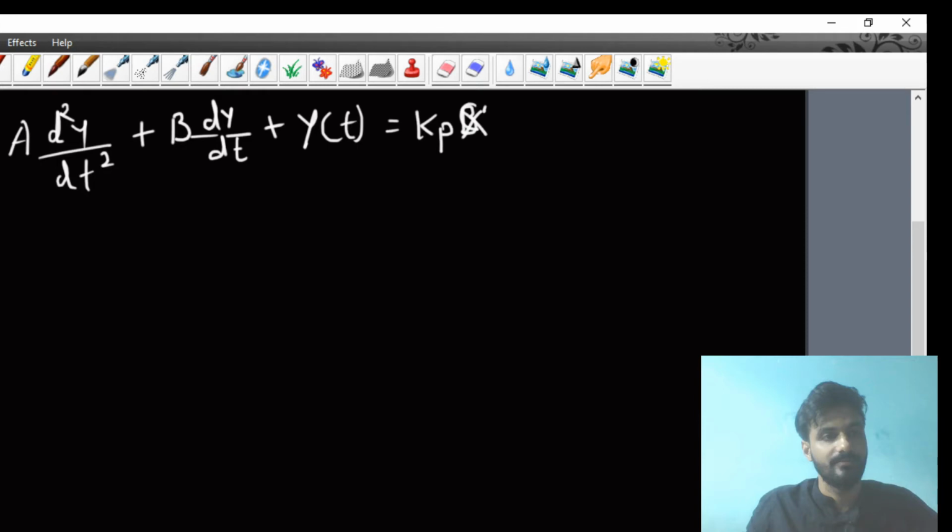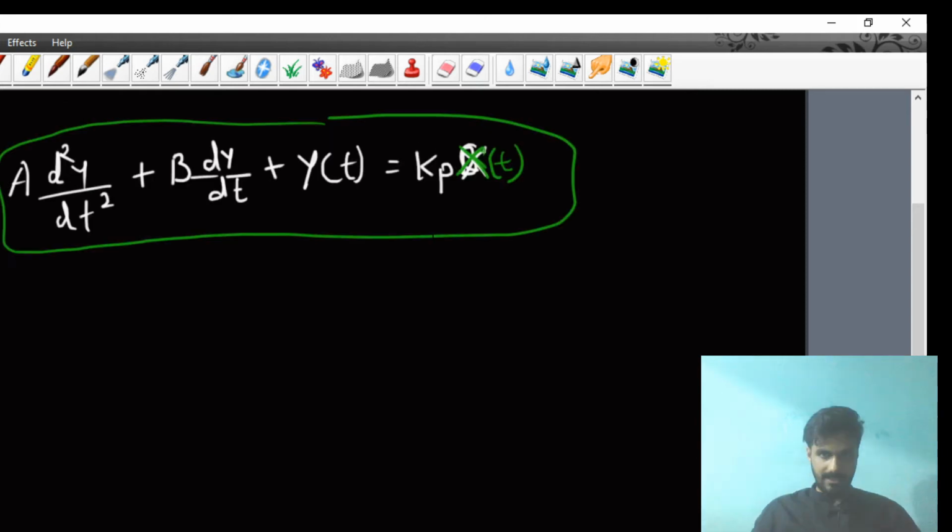This is a second order differential equation. If you have studied engineering mathematics, then definitely you will know which type of differential equation is called a second order system. Why? Because here the order is 2, d2y/dt2. That's why we call it a second order system.